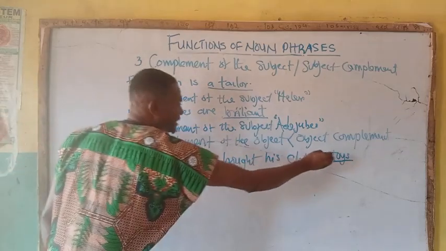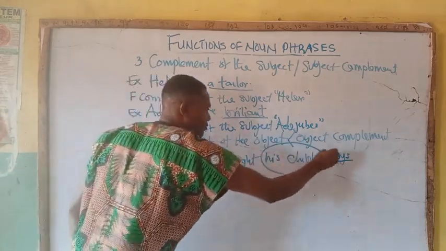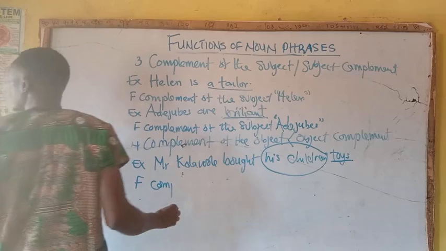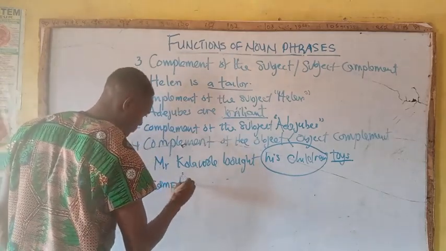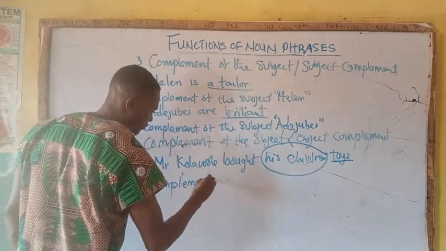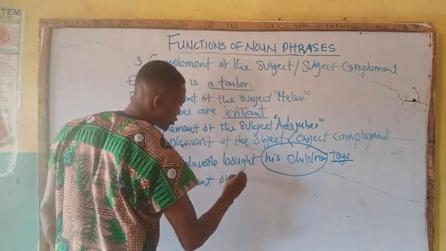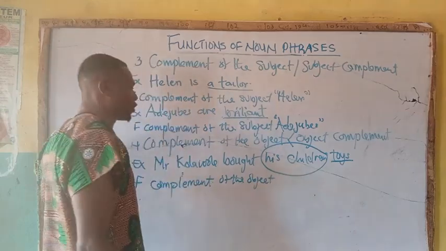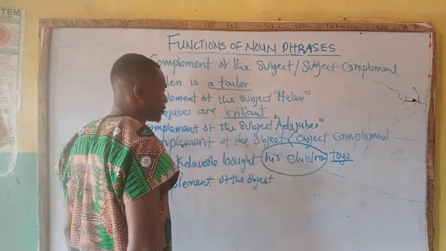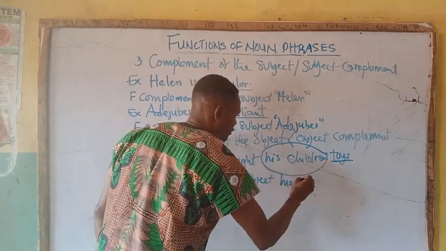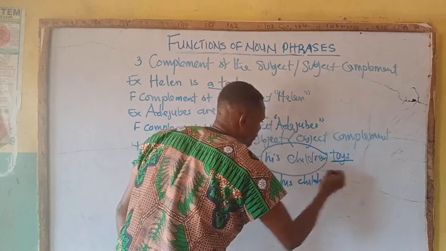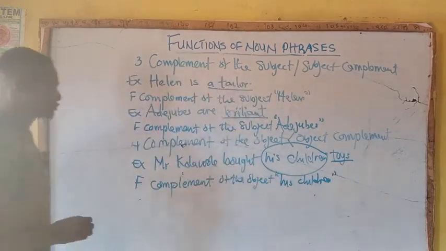The object here is complement of the object. Complement of the object, what is children? Complement of the object is children.